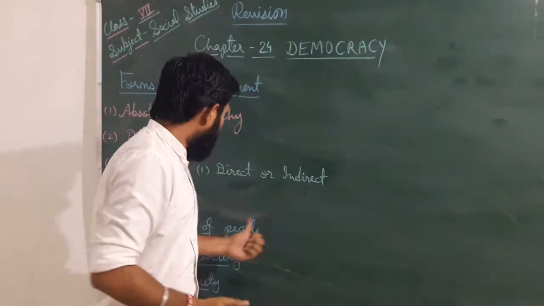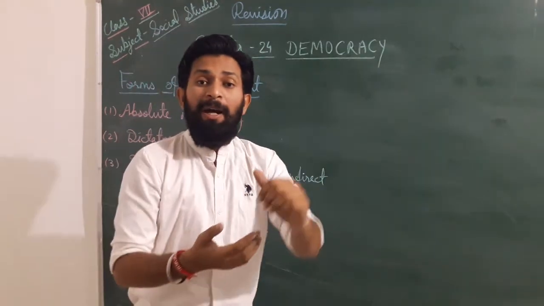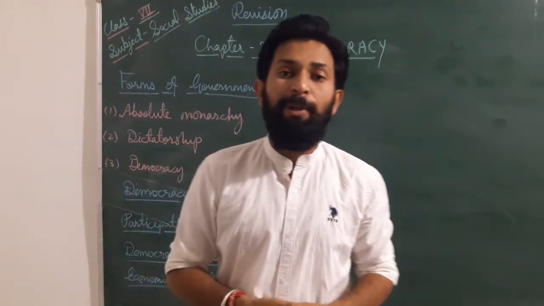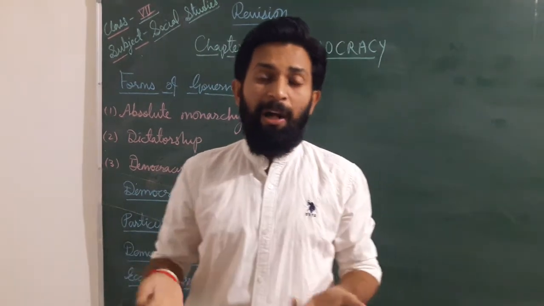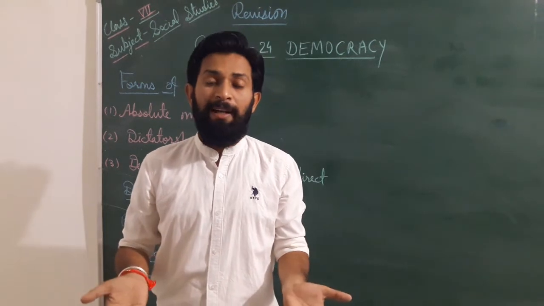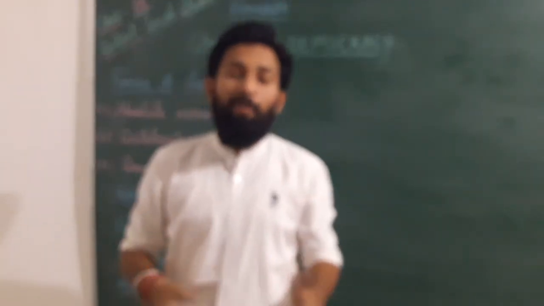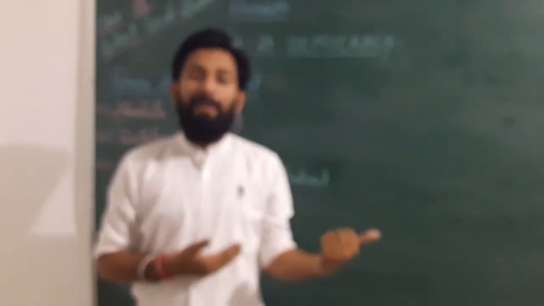Dear students, democracy is the main and best form of the government, but in these days we face many types of problems, because many politicians commit corruption, and we are facing that now, because of our unawareness, because we don't know about our rights, what we have to do when any representative doesn't work for our city or for our state. So for that reason we are facing that type of problem.